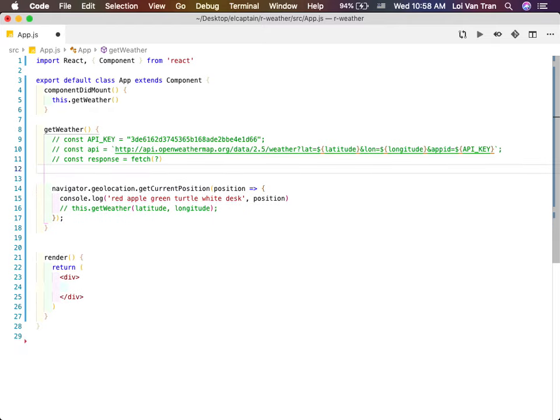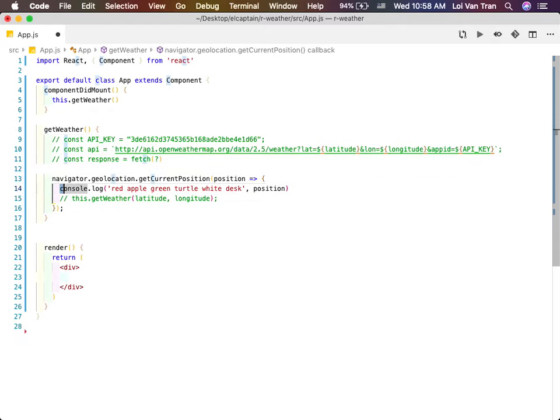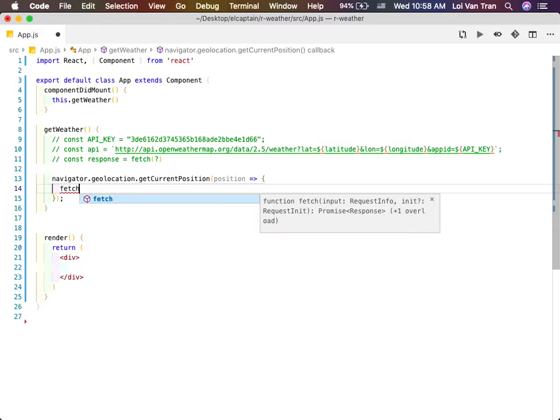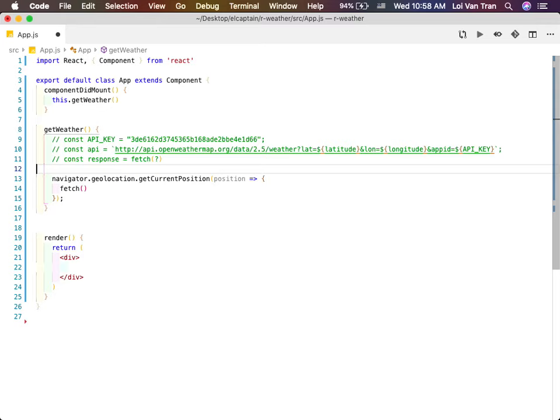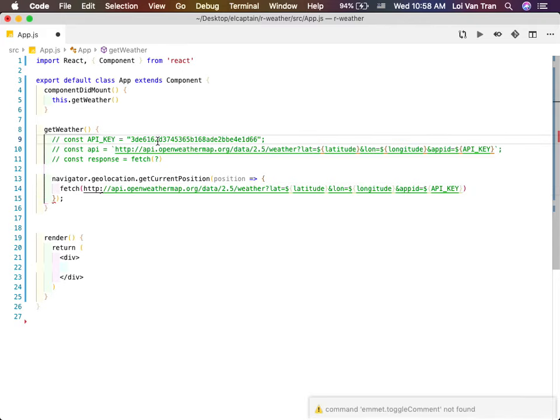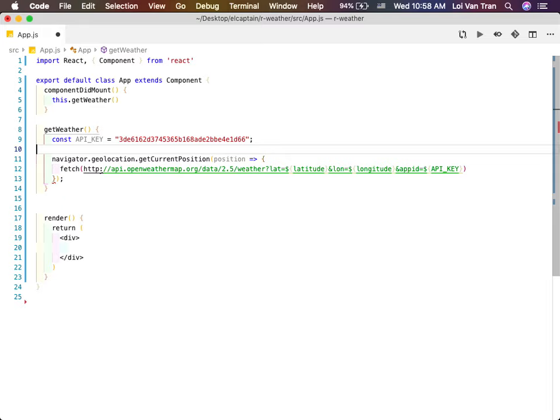Okay. So what I said to you guys earlier, that there are many different ways to write code, right? So typically back in the day, people would do this with fetch. Before we'd use async and await, we'd do fetch, and then we'd pass in our URL. So I'm just gonna copy this URL here, paste that. Delete this. What is fetch right here, guys?